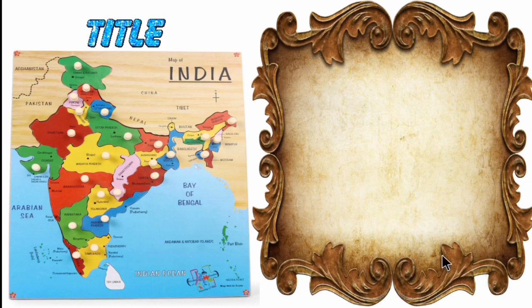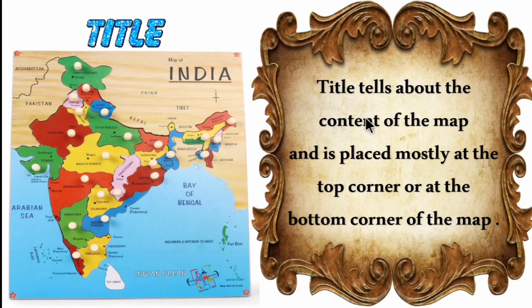So let's see the definition. Title tells about the content of the map and is placed mostly at the top corner or at the bottom corner of the map. For example, as I said, if you ask for an India river map, it shows the rivers, the source and destination of the river. So the title tells about the content of the map.